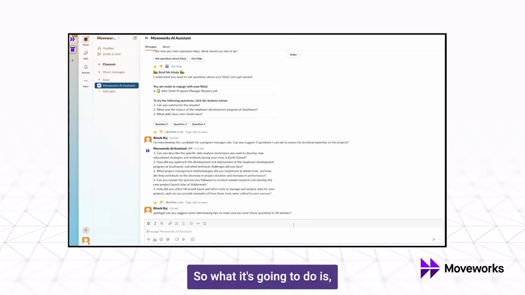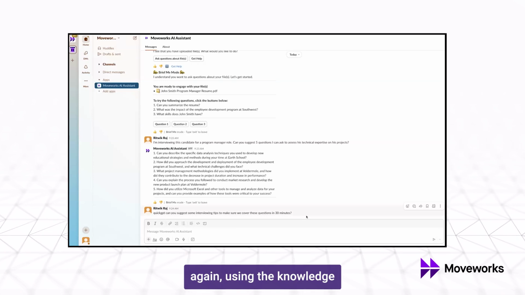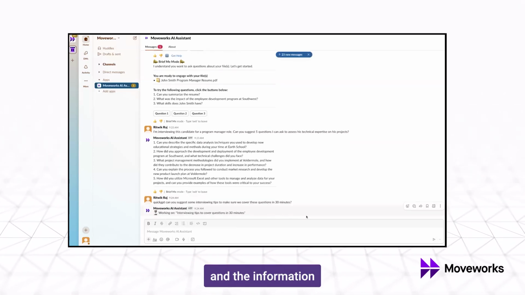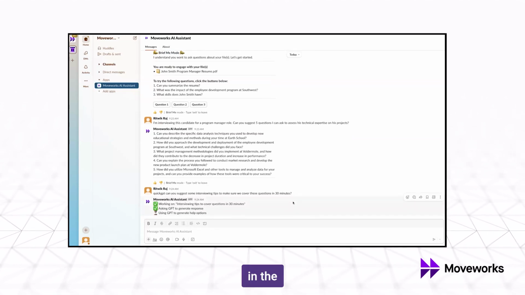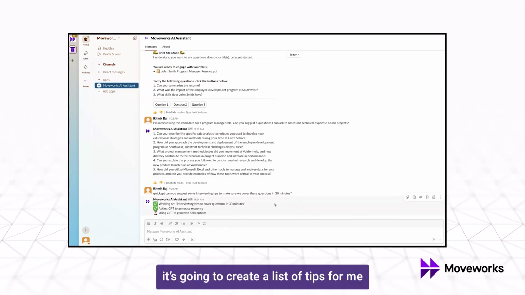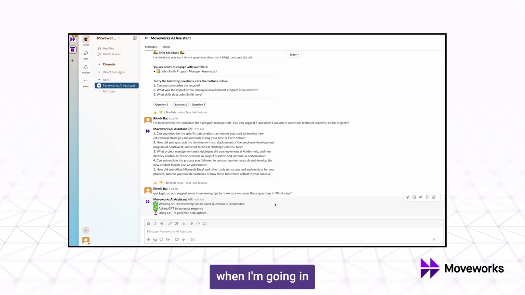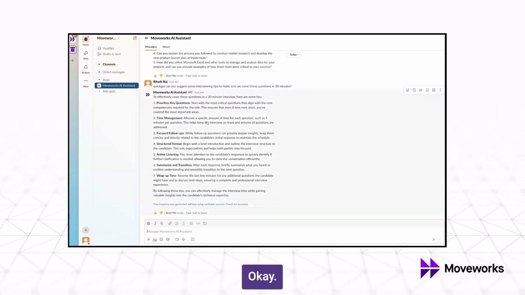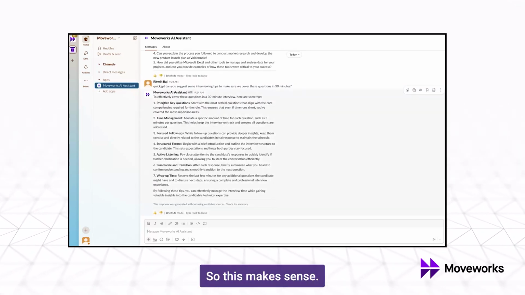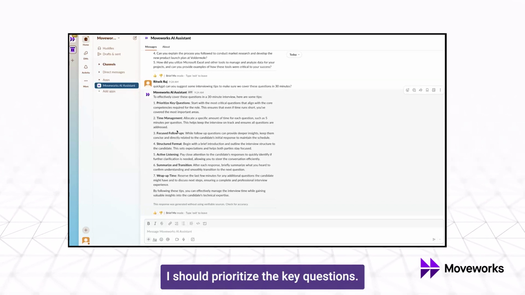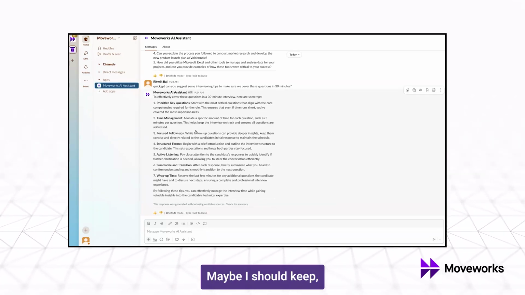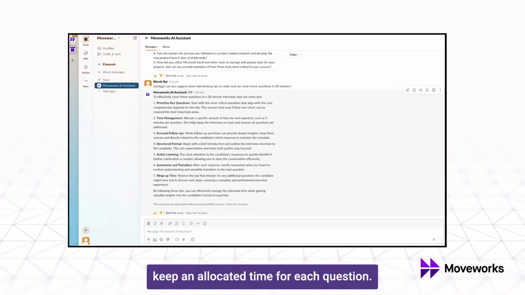So what it's going to do is, again, using the knowledge and the information that's present in the GPT-4o model, it's going to create a list of tips for me, and that I can use as a reference when I'm going and interviewing the candidate. Okay, so this makes sense. I should prioritize the key questions. Maybe I should keep an allocated time for each question.